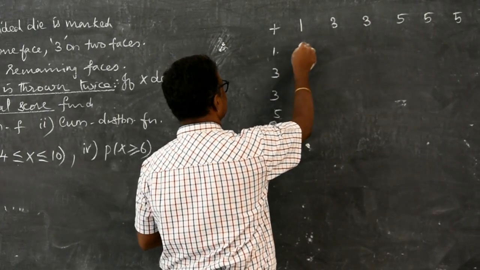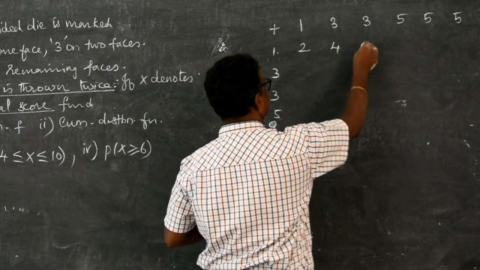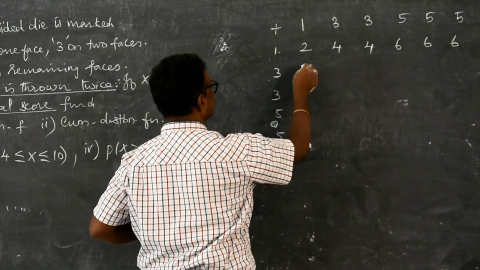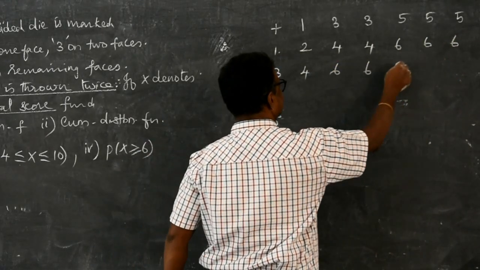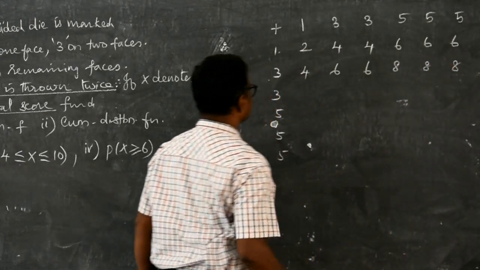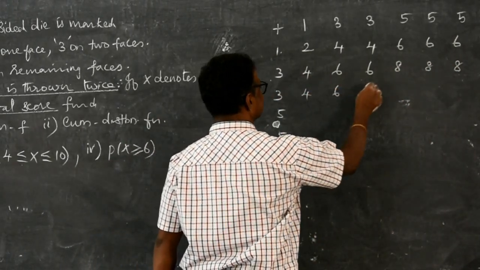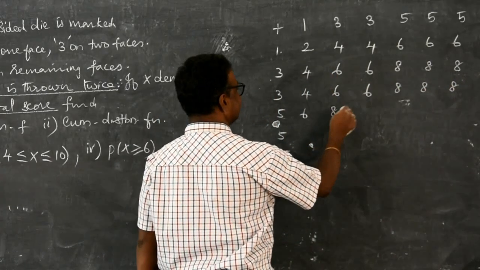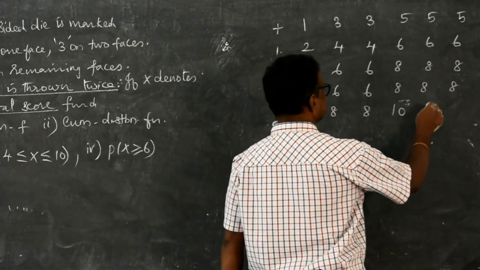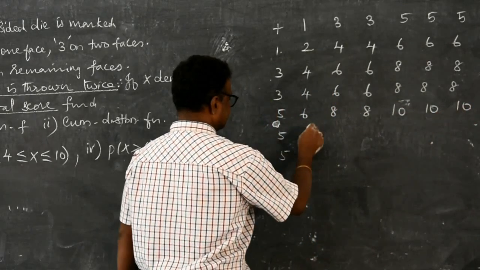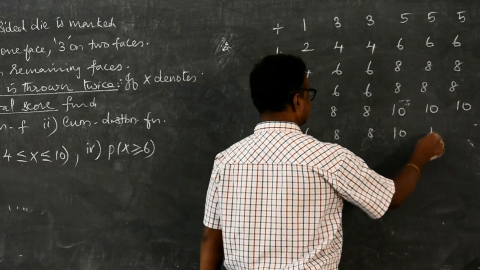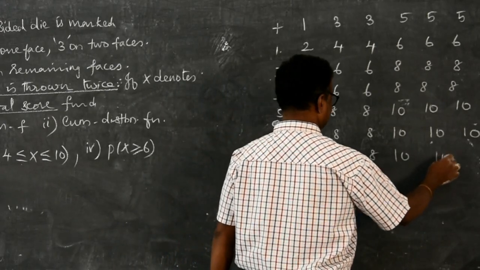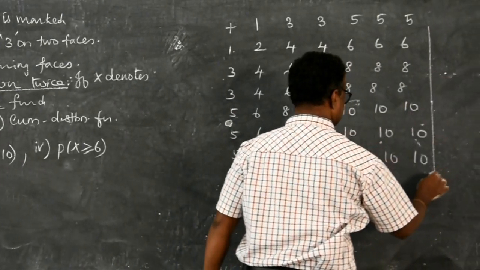That means I must add: 1 plus 1 is 2, 4, 4, 6, 6, 6. Similarly, if I take 3: 3 plus 1 is 4, 6, 6, 8, 8, 8. Similarly, 3 plus 1 is 4, 6, 6, 8, 8, 8. Now 5: 6, 8, 8, 5 plus 5 is 10, 10, 10. Similarly, the same thing: 6, 8, 8, 10, 10, 10. 6, 8, 8, 10, 10, 10. This is the outcome table.